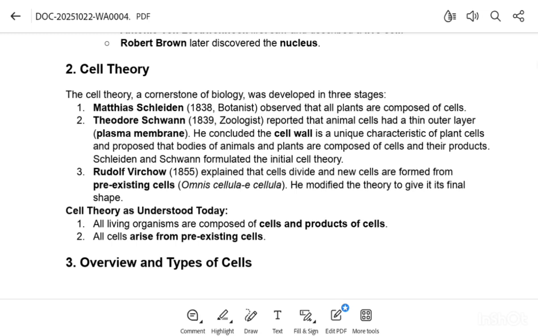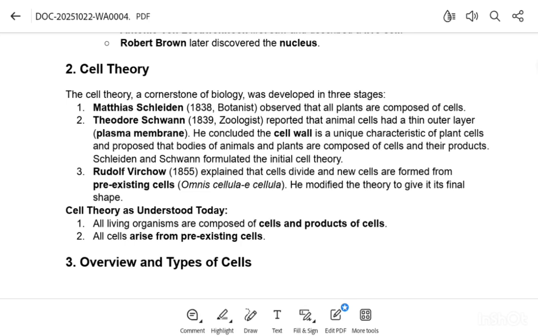After one year, Schwann reported that animal cells have a very thin outer layer, which is called the plasma membrane.